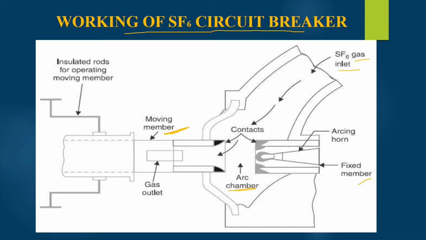Also, please note that during the operation of SF6 circuit breaker, this highly compressed gas which is inserted between the contacts of the circuit breaker where the arc is established is released through the arc in the breaker and is again collected to the relatively low pressure reservoir so that we can reutilize this SF6 gas.